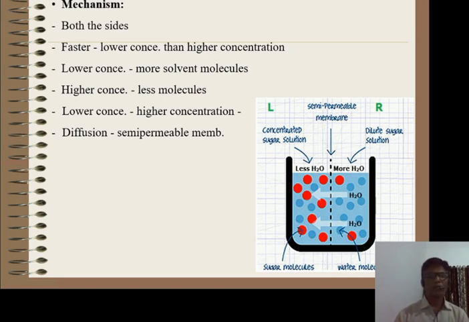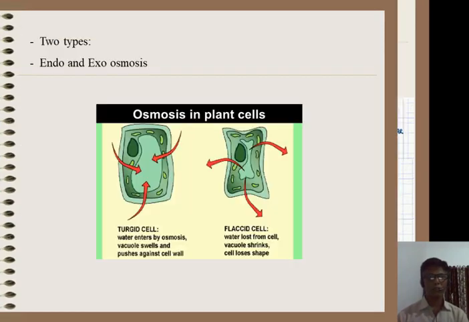In plants, osmosis is of two types, that is endosmosis and exosmosis. What is endosmosis? When water enters into the cell from the surrounding medium through a semi-permeable membrane, it is called endosmosis. Whereas exosmosis means what? When water moves out of the cell into the surrounding medium through a semi-permeable membrane, it is called exosmosis. Here we have seen the mechanism.